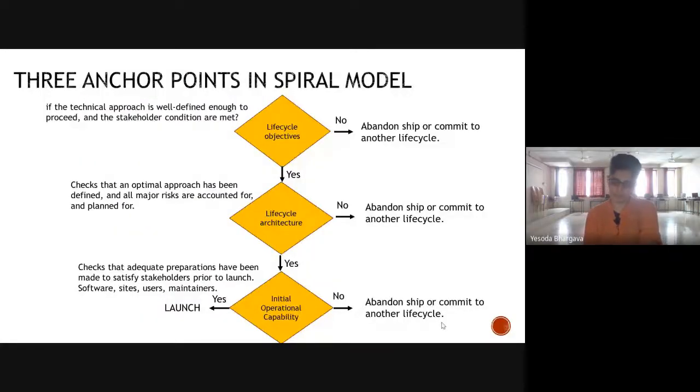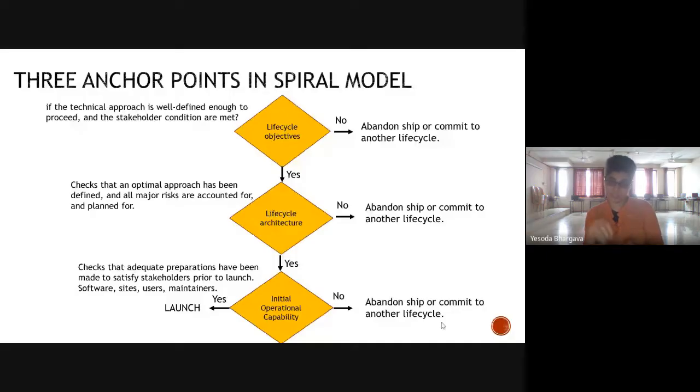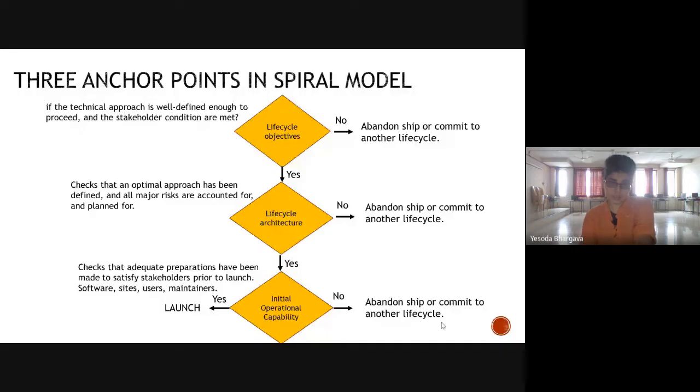So risks, as in, when you're working on a project you would know what the risk is, what I stand to lose if I develop a further prototype based on this prototype, what it may fail at, what it may not be able to do, what it is currently lacking that needs to be there for my second prototype. All these kinds of risks, and the costs associated with not considering these risks, have to be seen in the spiral model. And then in the last stage, initial operational capability, you need to check that adequate preparations have been made to satisfy stakeholders prior to launch. So basically, it means software, users, and maintenance.